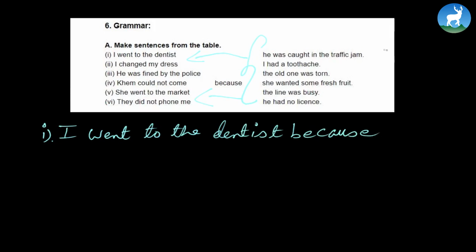Is it because he was caught in the traffic jam? I had a toothache. The old one was torn. So he wanted some fresh fruit. The line was busy. He had no license. What is the best possible reason? The reason is I went to the dentist because I had toothache. See? So just connect this statement to these reasons and give the best possible reason.